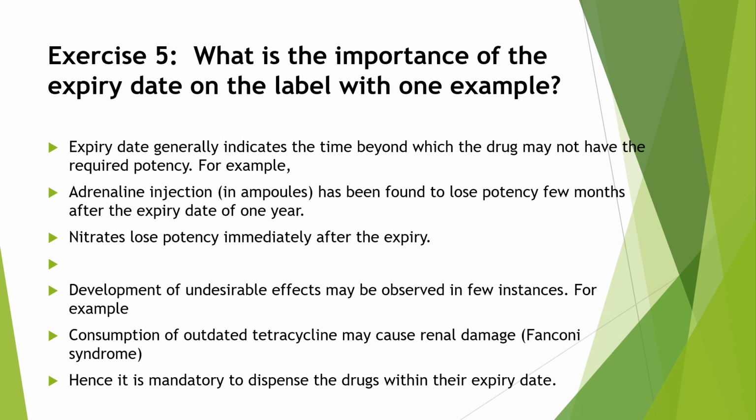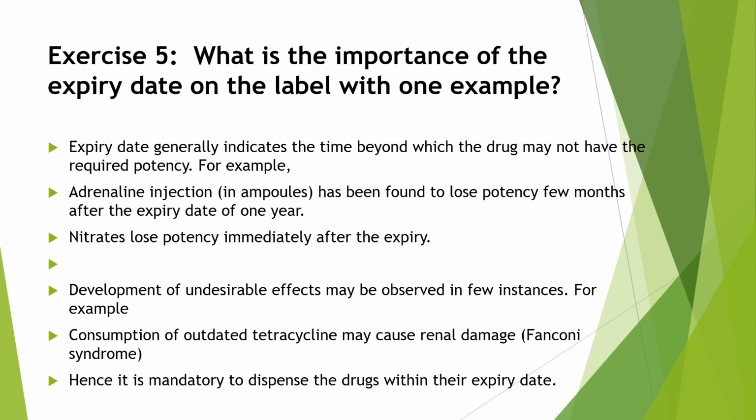Then exercise number 5: what is the importance of the expiry date on the label, with one example. The expiry date on the label is very important because an outdated drug can cause severe adverse effects to the patient, or the drug can lose its potency immediately after the expiry date. For example, outdated tetracycline can cause renal damage, that is Fanconi syndrome. Hence it is mandatory to dispense the drug within its expiry date.